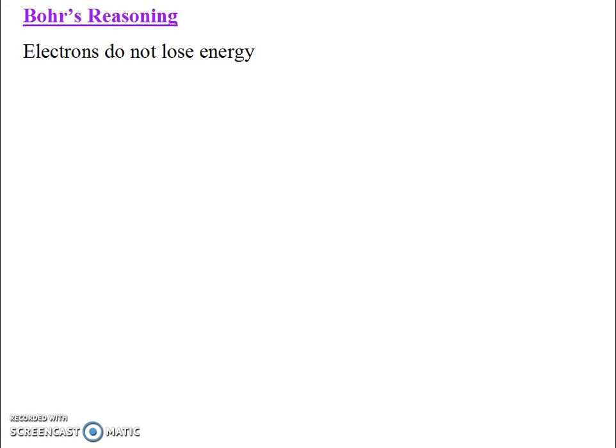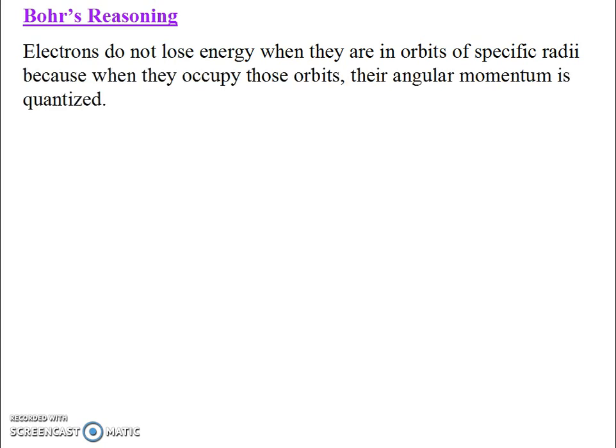Now, it wasn't quite a mic drop moment like that. He didn't just say that. He said they don't lose energy when they're in orbits of specific radii. Okay, he didn't just say that either, right? He actually had some reasoning to back it up. He said electrons do not lose energy when they're in orbits of specific radii because when they occupy those orbits, their angular momentum is quantized. Because that makes much more sense.